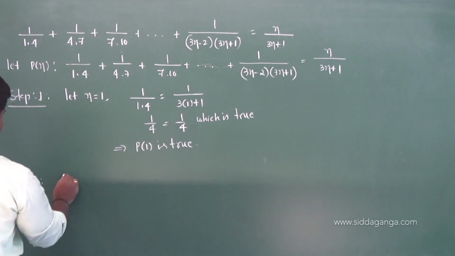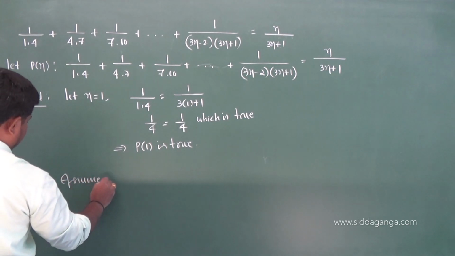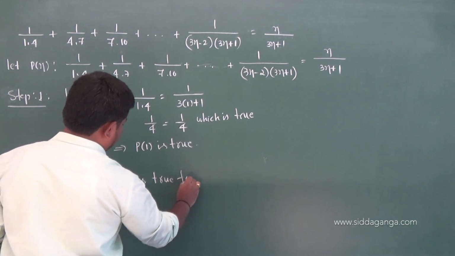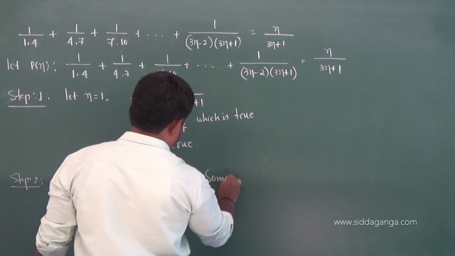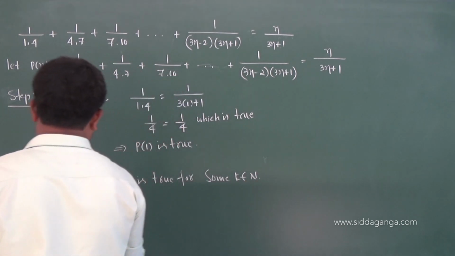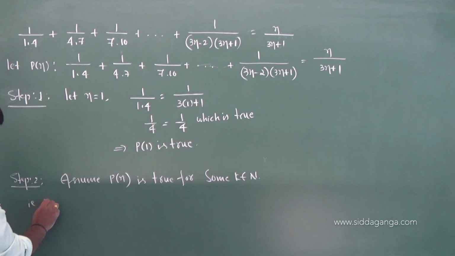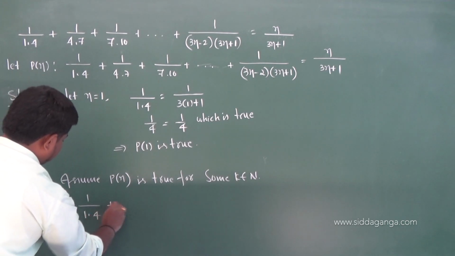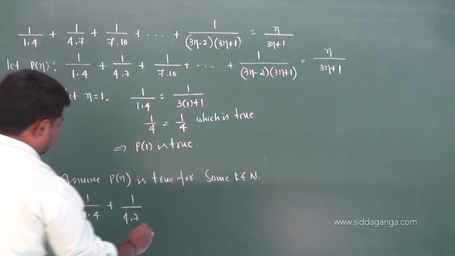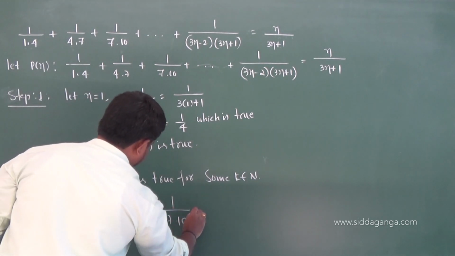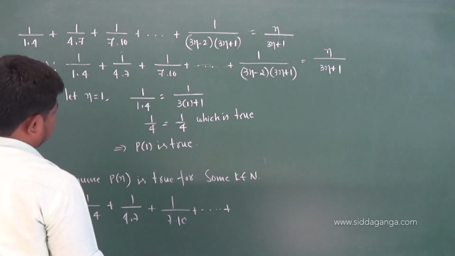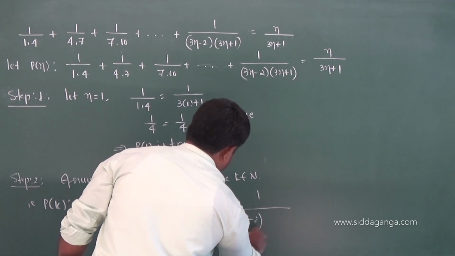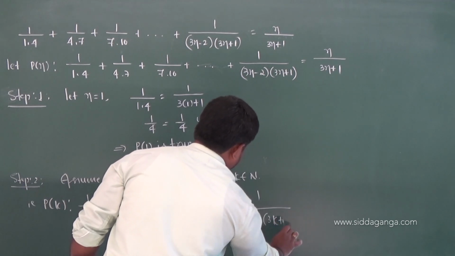But assume P of n is true for some k natural numbers, that is, P of k is 1 by 1 into 4 plus 1 by 4 into 7 plus 1 by 7 into 10, and kth term is 1 by 3k minus 2 into 3k plus 1.